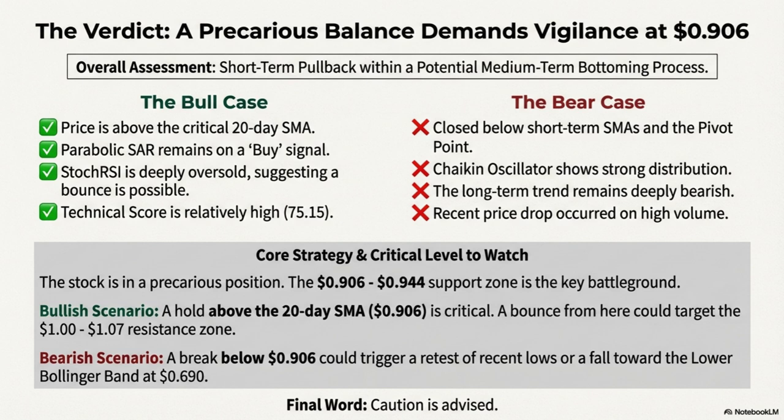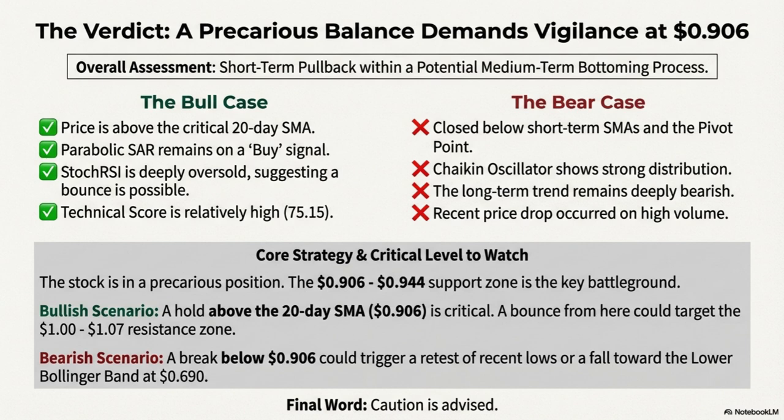Conclusion and general assessment. In light of the technical data, the general outlook for ASST is a short-term pullback within a potential medium-term bottoming process. Positives: Price is above the 20-day SMA. Parabolic SAR is still buy. StochRSI is deeply oversold, suggesting a bounce is due. Technical score is relatively high.